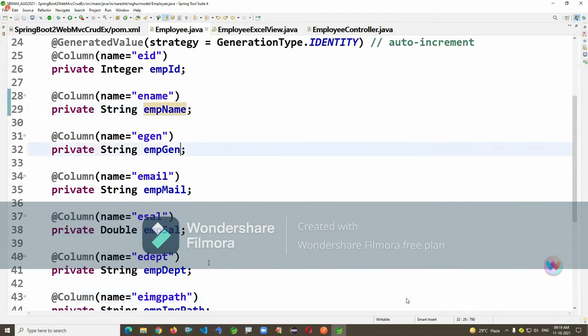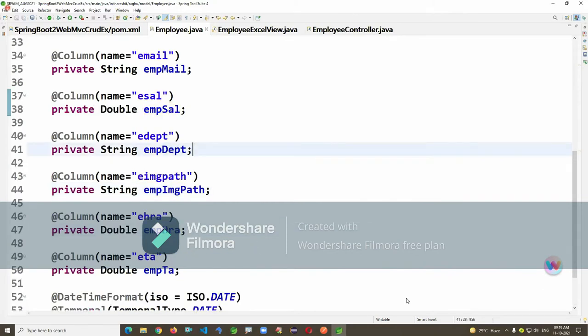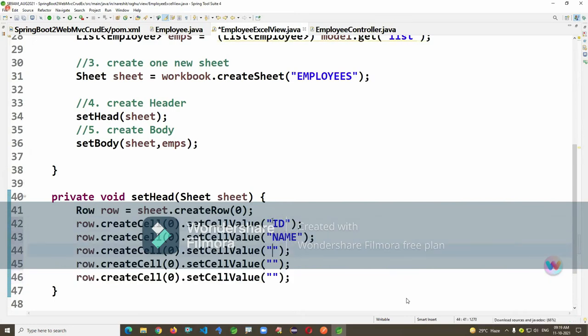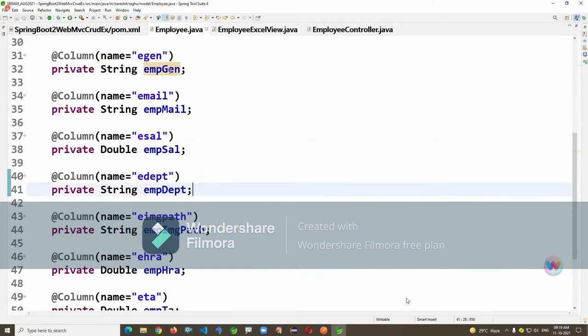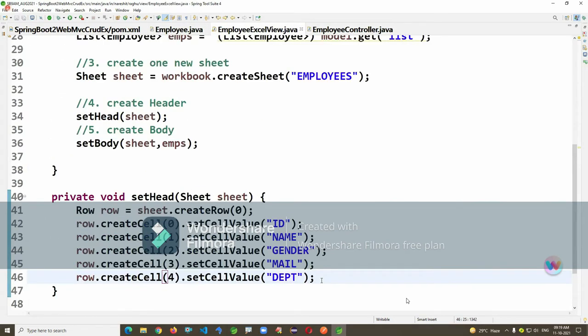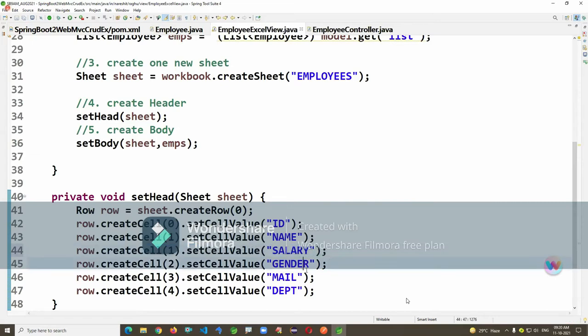Remaining you can pass here, how many you want. You can take whatever data and as much data as you want to pass, no issues.